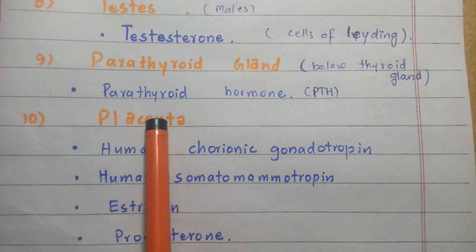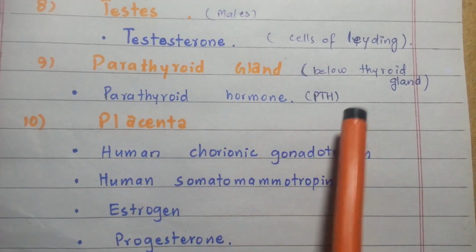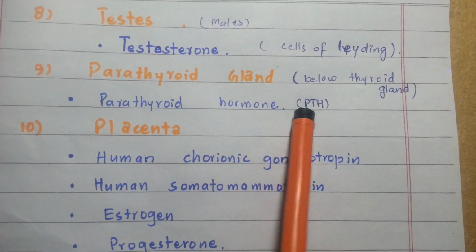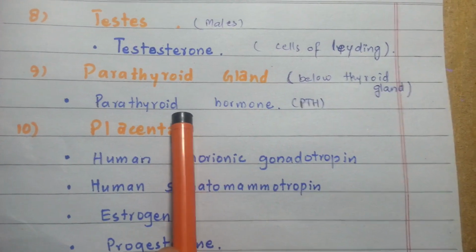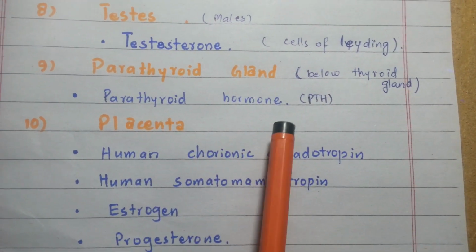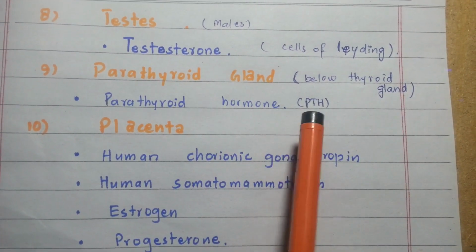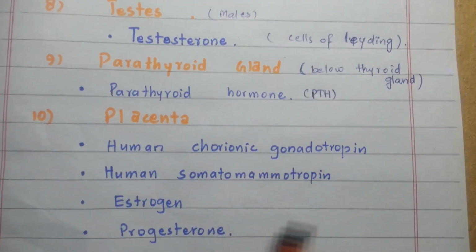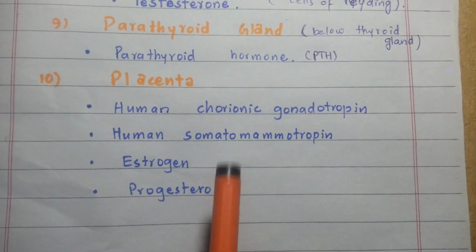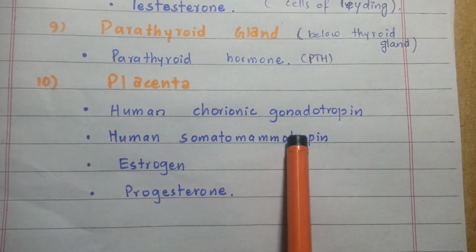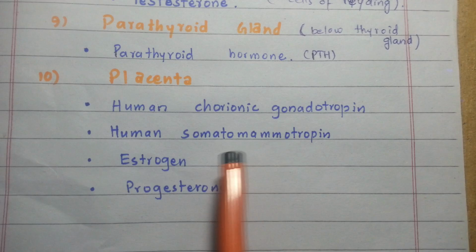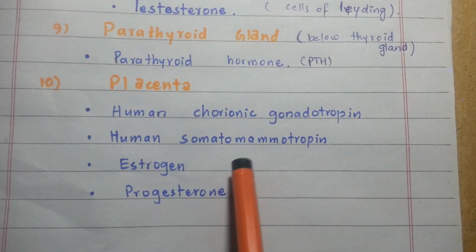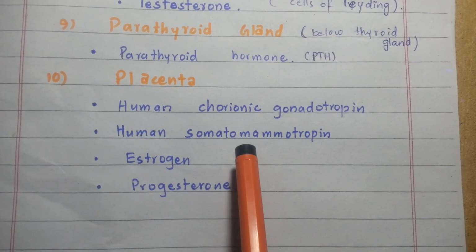Number 9 is the parathyroid gland. The parathyroid gland is located just below the thyroid gland, and secretes the parathyroid hormone, which is called PTH. The parathyroid hormone is involved in the metabolism of calcium, and controls the calcium and phosphate concentration in the body. Number 10 is the placenta, which secretes human chorionic gonadotropin, human somatotropin, estrogen and progesterone. All these hormones are involved in the reproductive system of the human body.